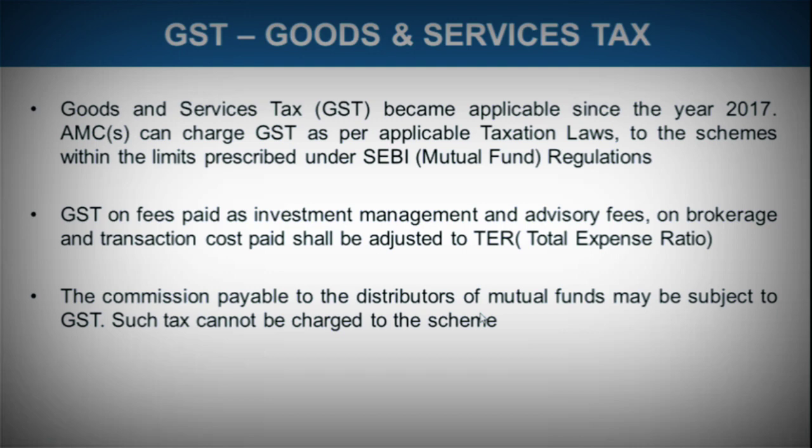So mutual fund distributors' major source of income is the commission that they get by distributing the mutual fund units, and in this case such tax cannot be charged to the scheme. The commission payable to the distributors of mutual funds may be subject to GST. Such tax cannot be charged to the scheme. So the distributors are also being charged this GST. But this commission that is being paid to mutual fund distributors is not included in the scheme, so that is not being levied to the investor.